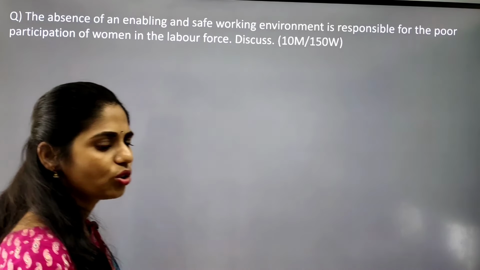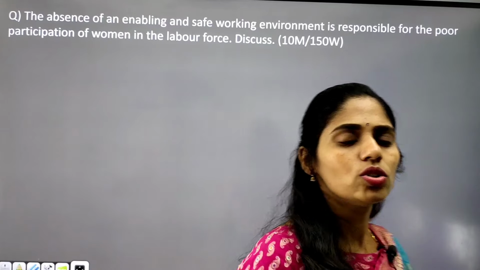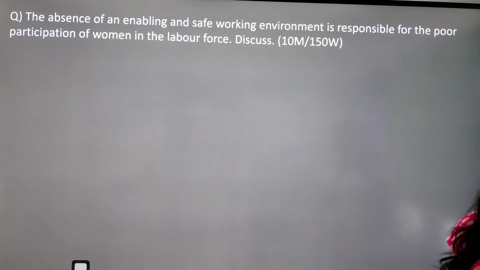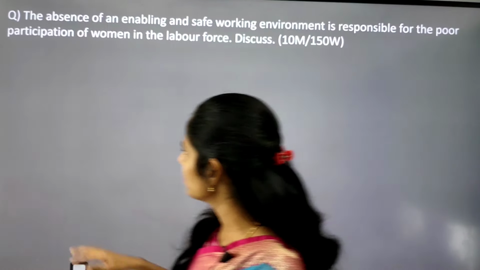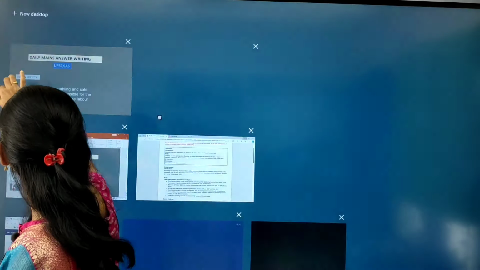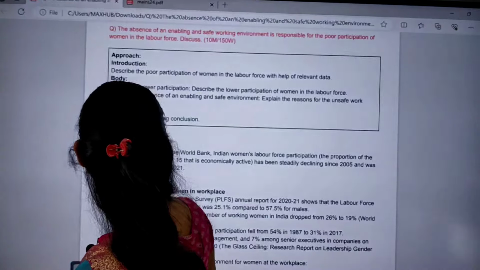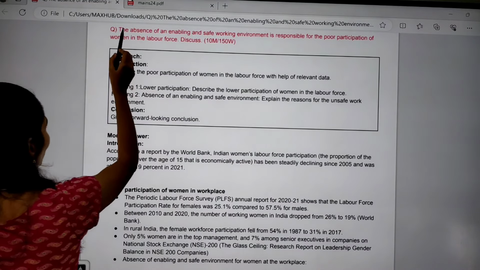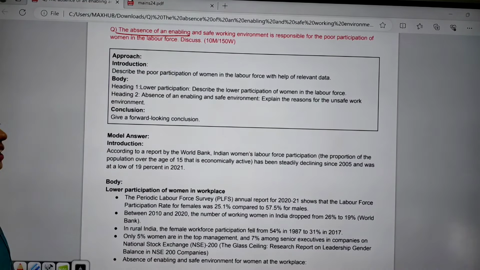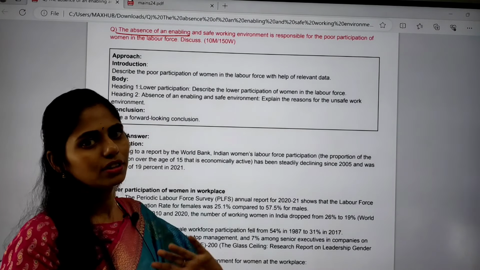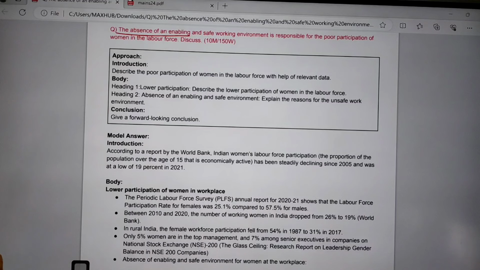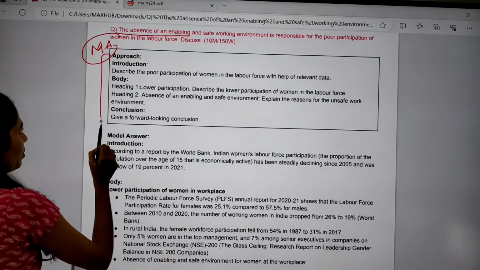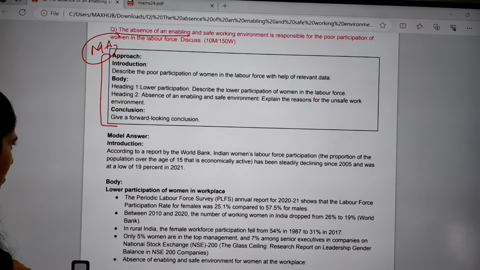Now I want to show you the model answer of this question so that you can understand some content, like how to get the content, which content you have to write and how to present the answer. I will show you one model answer. This is the same question: the absence of an enabling safe working environment is responsible for the poor participation of women in the labor force. Whenever we give you the model answer, we will also give you the approach, like how you can approach the question.